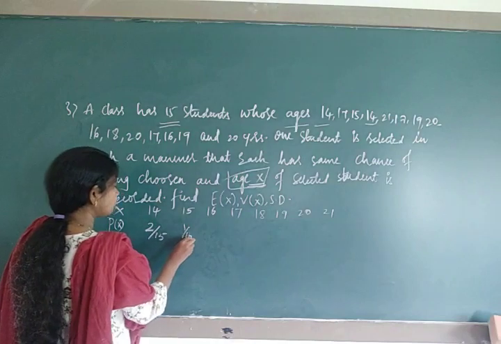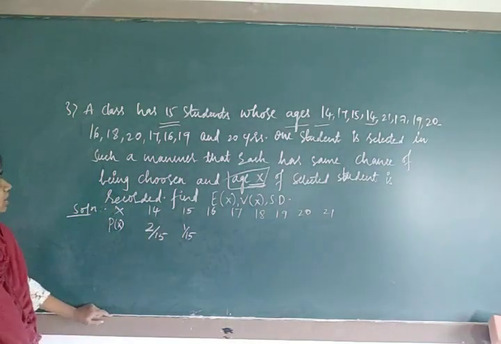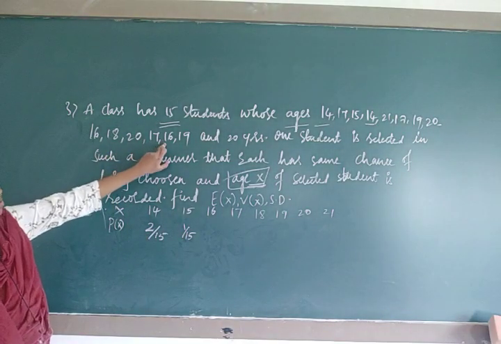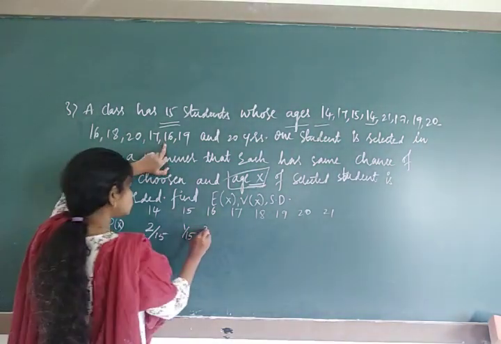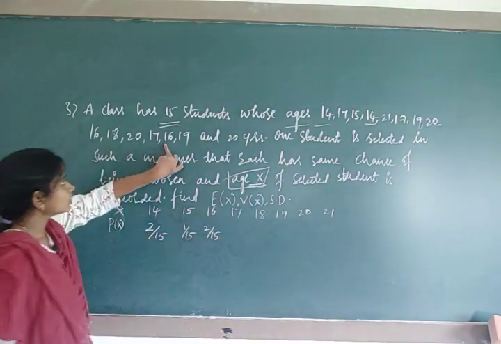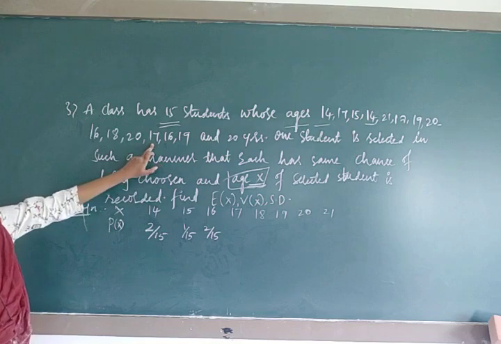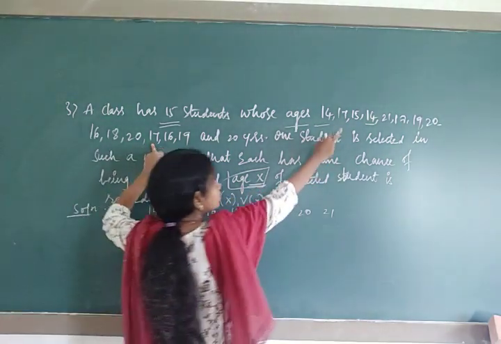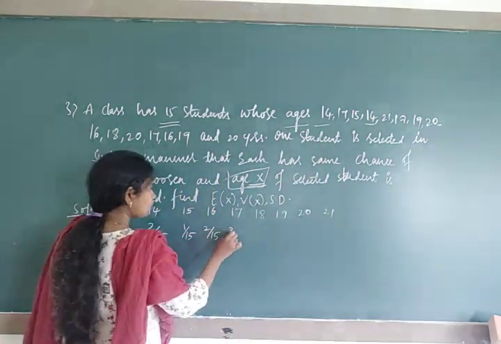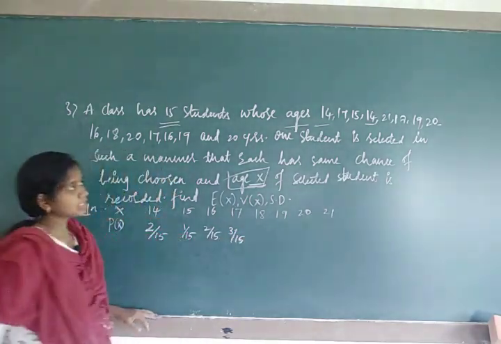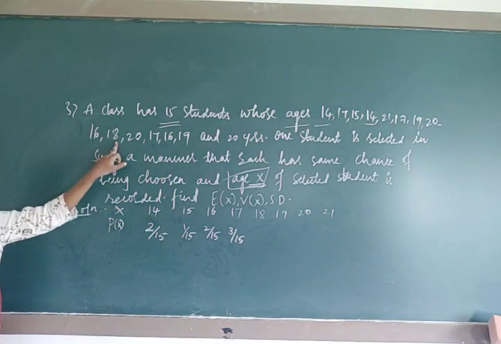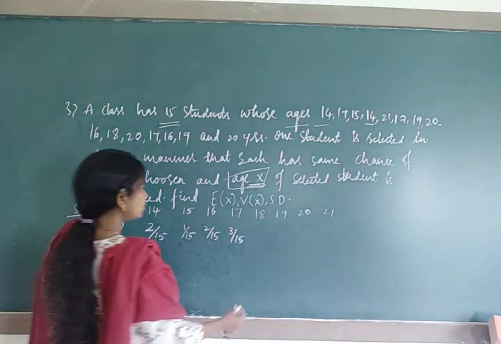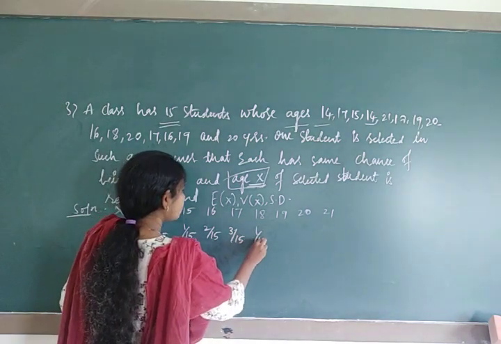1 upon 15. Now write, check it out, 16. This is 1, this is 1, 2. It's only 2 times. 2 upon 15. Now check it out, 17, it's a 1. So here is 1, 2, 2 plus 1, 3. It's 3 upon 15. Now check it out about 18. 18 is repeated only once. So write 1 upon 15.